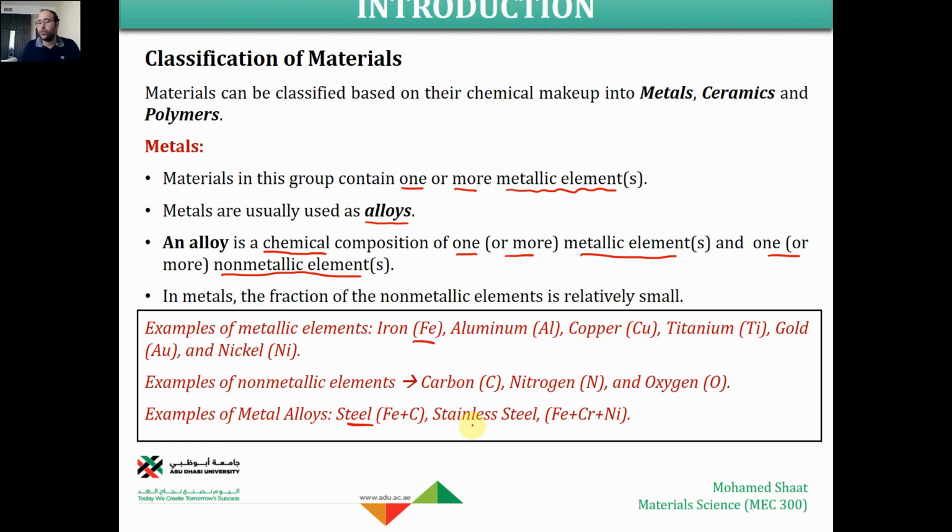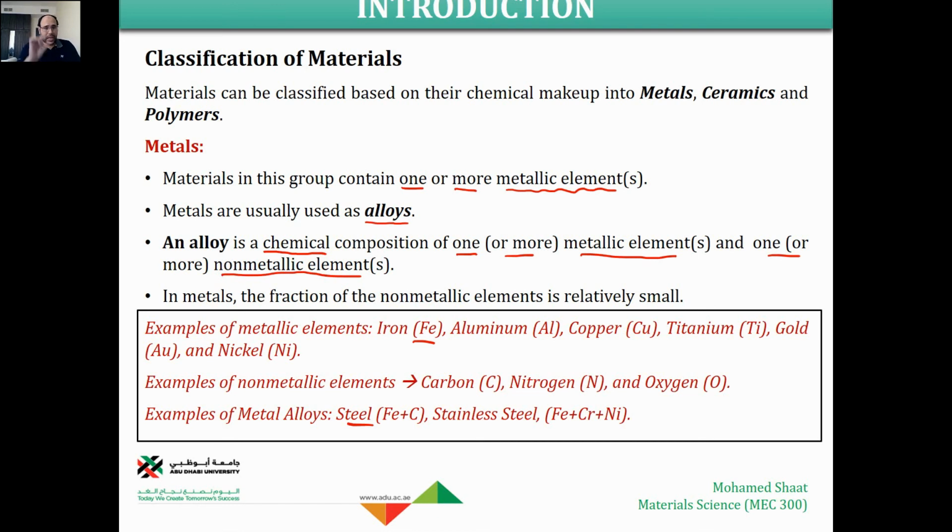The same thing applies to stainless steel. If we add to the Fe, which has the highest percent, a small percent of chromium or nickel, you're going to end up with a stainless steel that can withstand staining of the steel, and this is one of the very important types of metal that would be used for many applications for sure, right? So this is very quick.